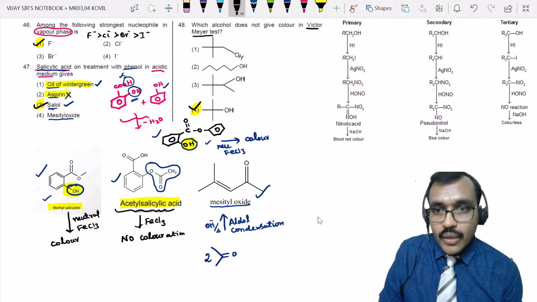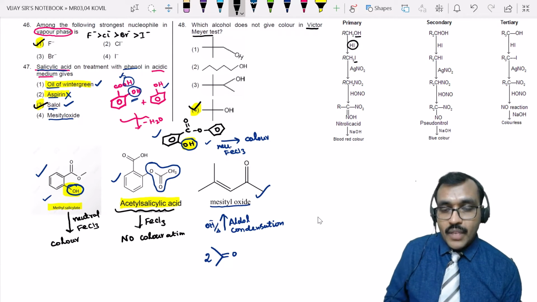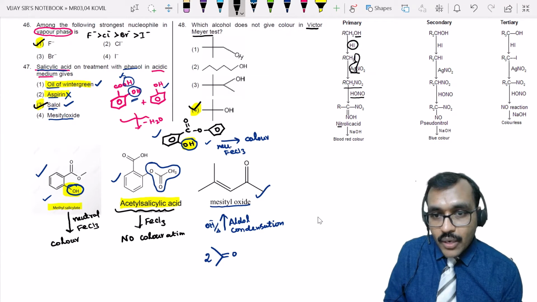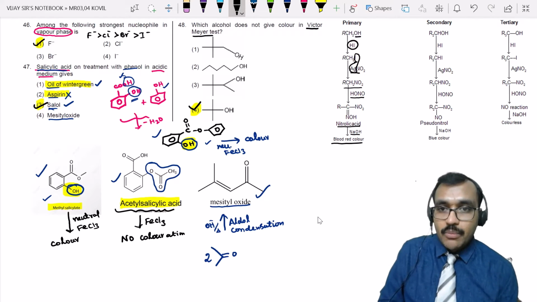When alcohols are allowed to react with hydrogen iodide, the OH group is replaced with iodine. Then it is allowed to react with AgNO2, silver nitrite. Then AgI is lost, giving a nitro compound, which is allowed to react with HNO2, nitrous acid. Then you will get nitrolic acid.